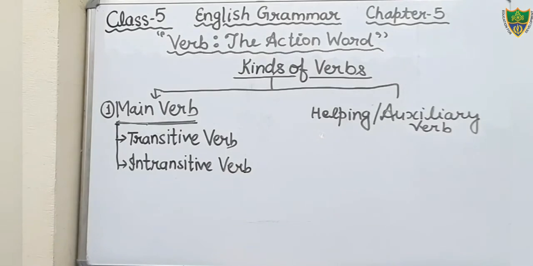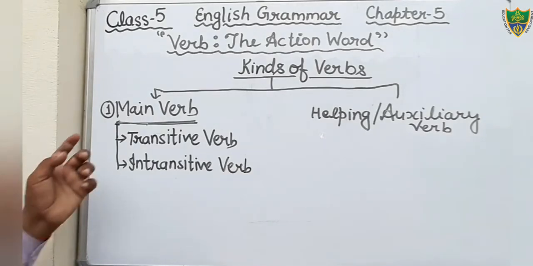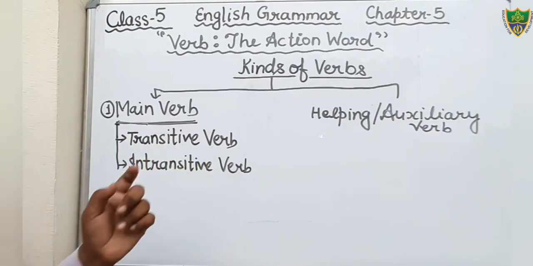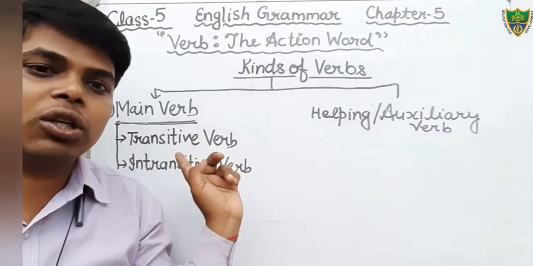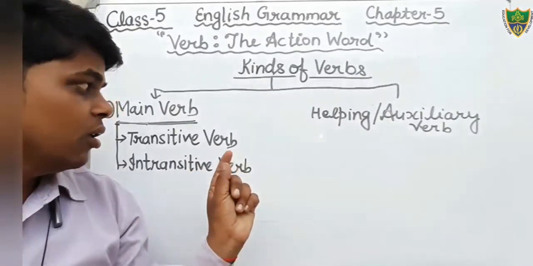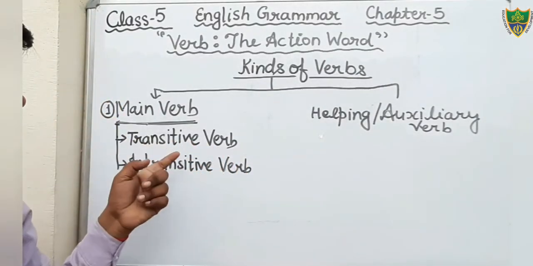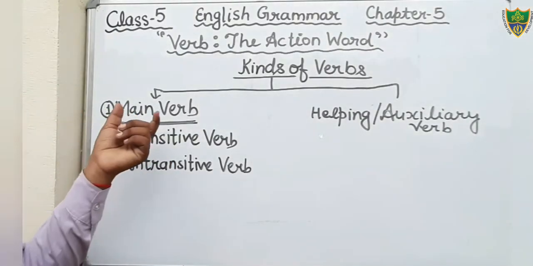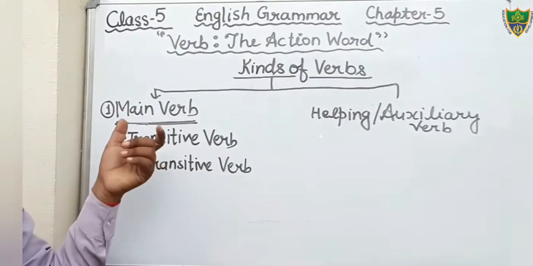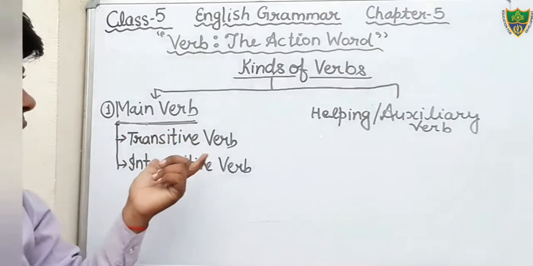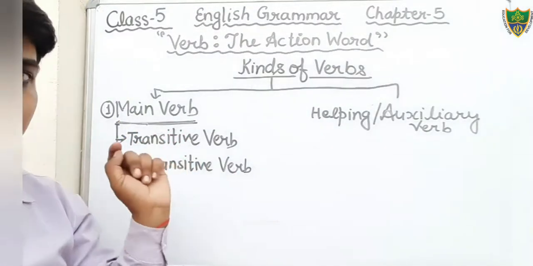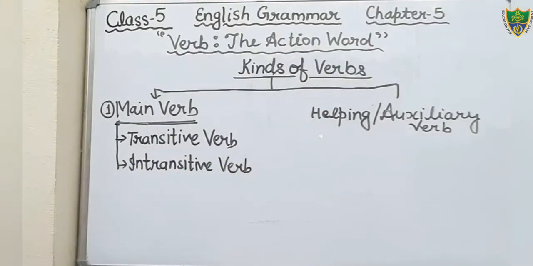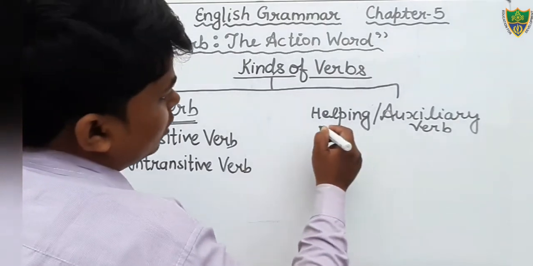Okay, students, just see here. Main verb can be categorized into transitive or intransitive verb. That you have to read. It is also given in your book. Main verb has two sub kinds, transitive verb and intransitive verb. That you have to read. It is also given in your book. And helping verb is also divided into two subcategories.